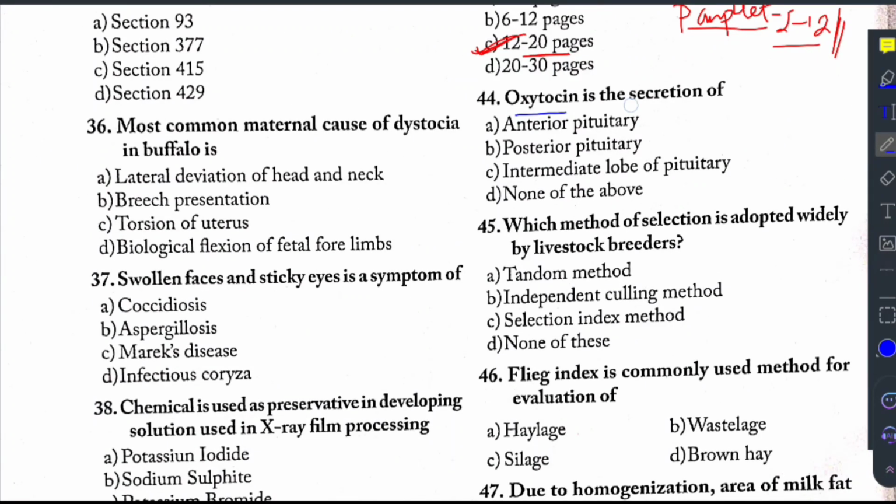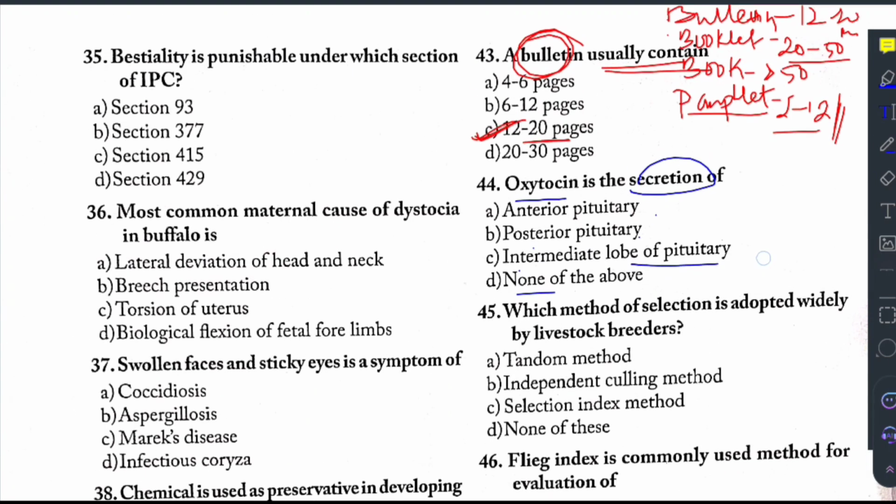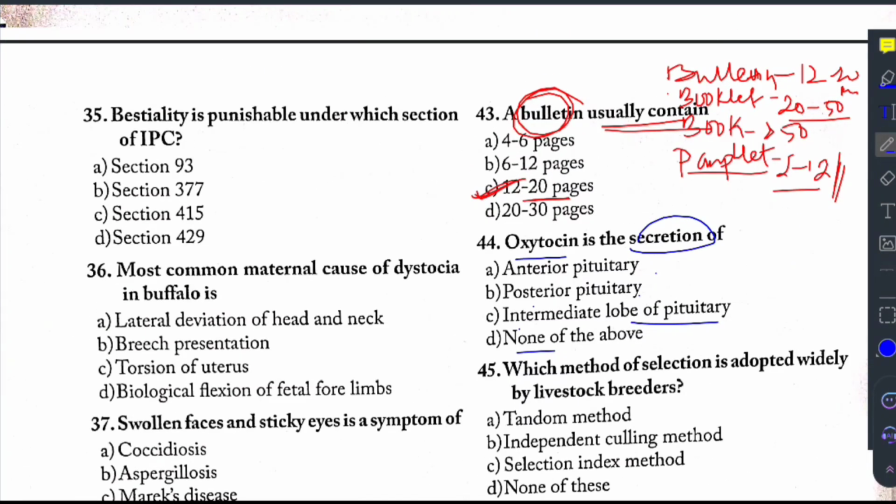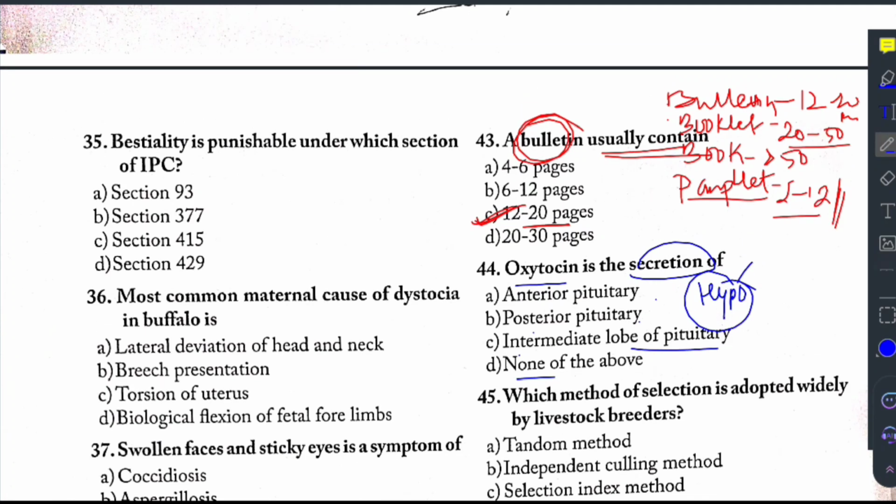Then oxytocin is secretion of anterior pituitary, posterior pituitary, intermediate lobe of the pituitary, and none of the above. So oxytocin is actually produced from hypothalamus. Within hypothalamus, there are 2 nuclei, the supraoptic nuclei and paraventricular nuclei. From these 2 nuclei, oxytocin is produced, and that oxytocin is stored in posterior pituitary. So this posterior pituitary will secrete the oxytocin. So the correct answer for this question is posterior pituitary.